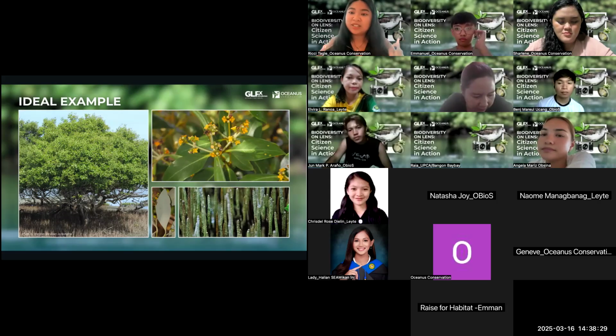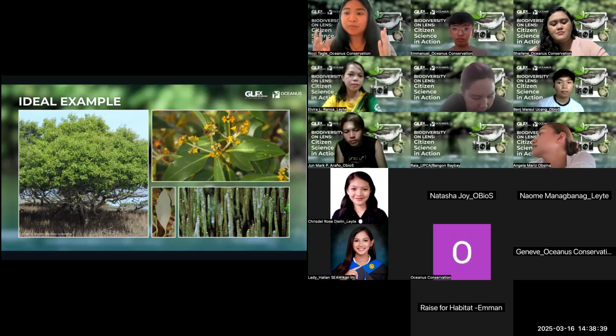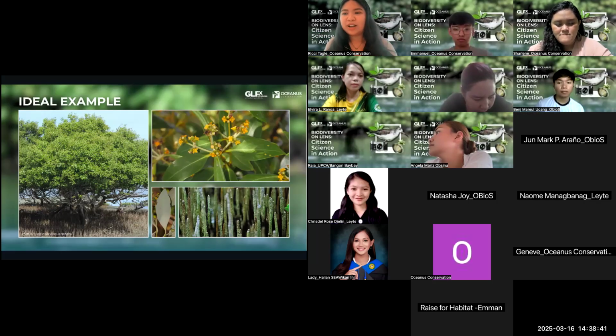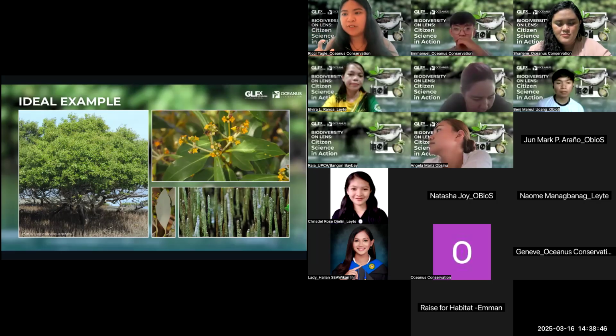Tulad ng sa presentation ni Sir Eman kahapon na sometimes you have to look at the leaves, the roots, yung klaseng flowers and fruits, kung ano available sa species or organism na ginakuha mo, it's better to have different angles and close-up shots of different parts of it para ma-identify siya talaga. Hindi pwede lang na one big tree, hindi ko makita kung ano shape ng leaf, hindi ko makita kung may mga bunga ba yan or anything.